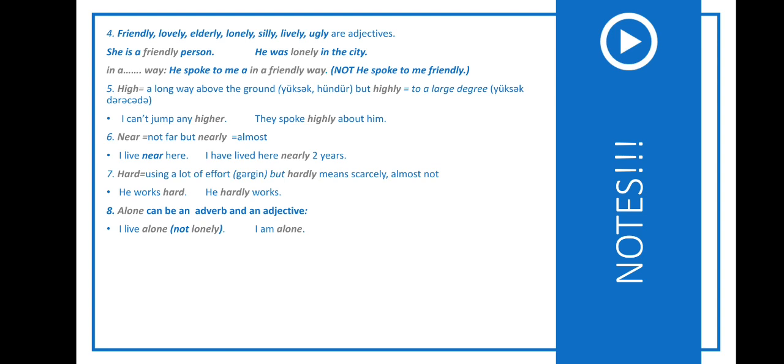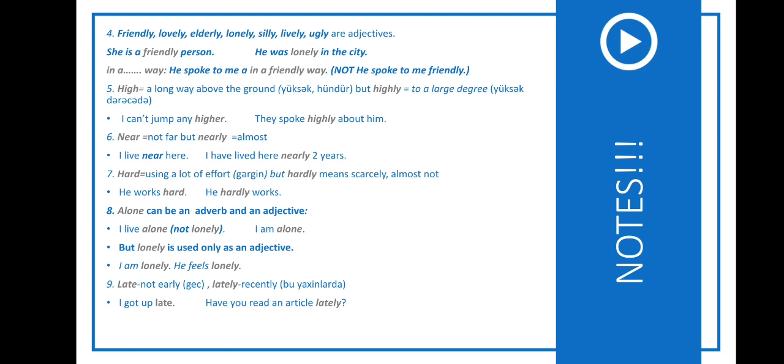In this example, alone is an adjective. But I live alone. Alone here is an adverb. But lonely is used only as an adjective. I am lonely. He feels lonely. Late, lately. I got up late. Here, late means not early, but if we add -ly, it becomes recently. Have you read an article lately?